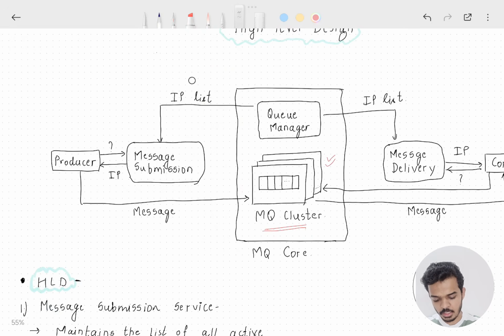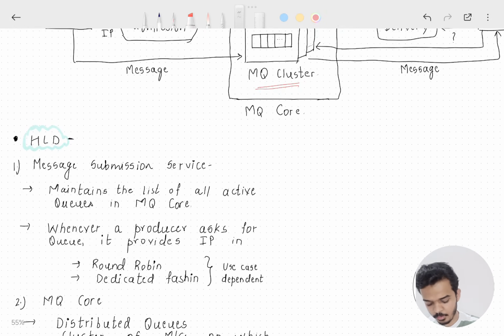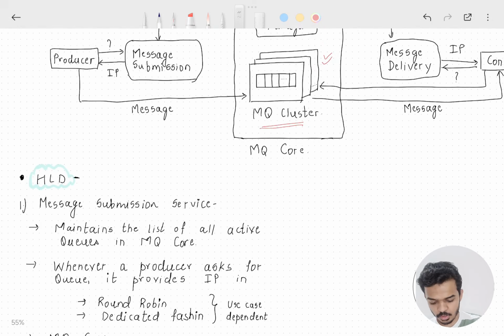Next, whenever a producer comes to the message submission service, it gives the IP of one of the active machines to this producer. So here it is giving the IP address of an active machine to the producer.